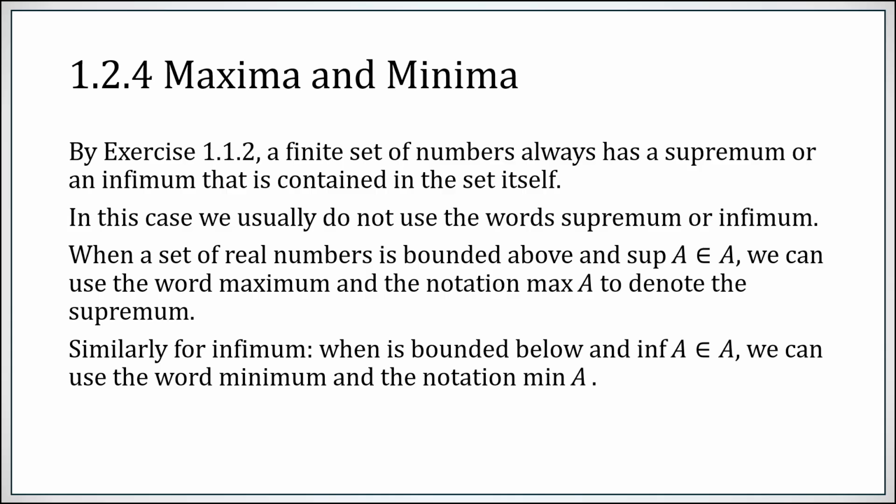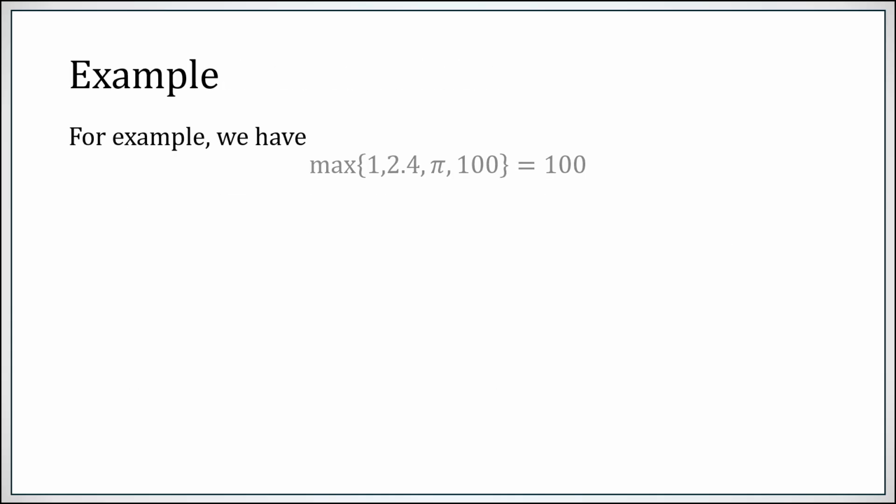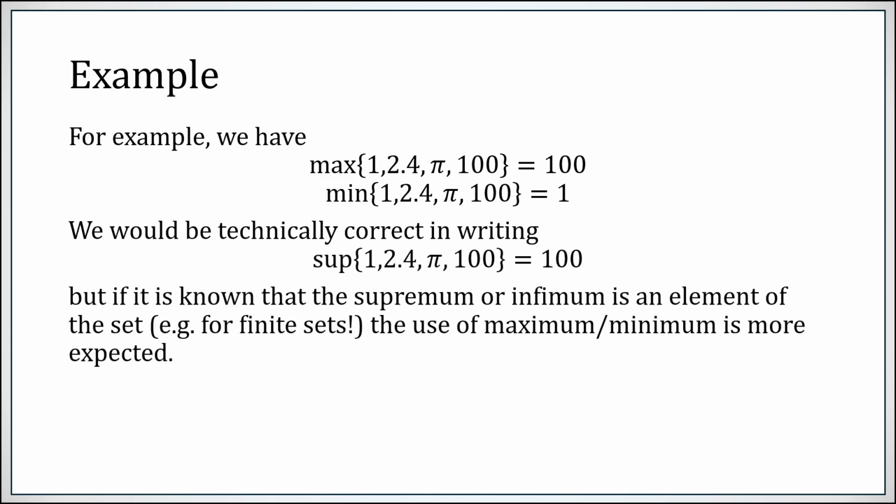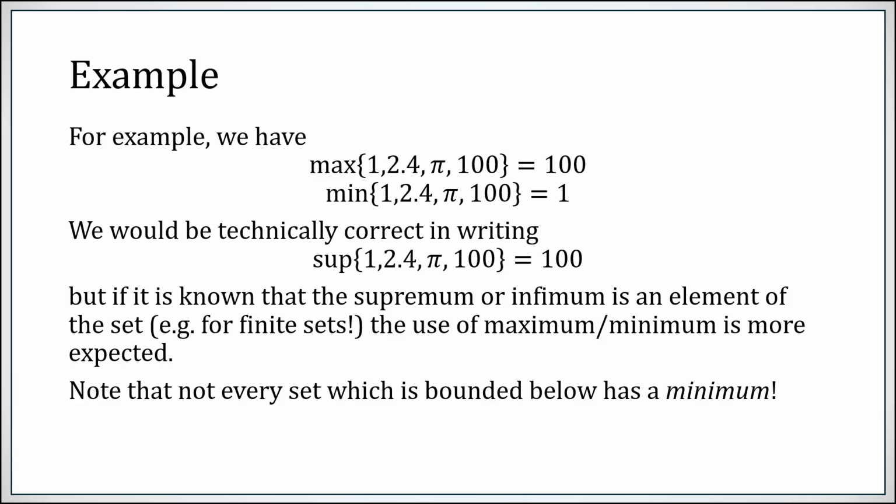Okay, the sup and inf of a set, if it belongs to that set, you call it the max or the min. For example, suppose you take the finite set 1, 2.4, pi, and 100. It's a finite set. It has a sup by that named exercise. The sup belongs to that set. It's actually 100. So since the sup belongs to the set, you call it the max. Similarly, it has a min, 1. And you would therefore technically be correct in writing that the sup is 100, or the inf is 1. But if you know for a fact that the sup is in the set, you usually call it the max, to be clear.